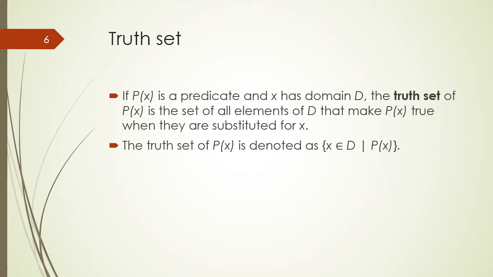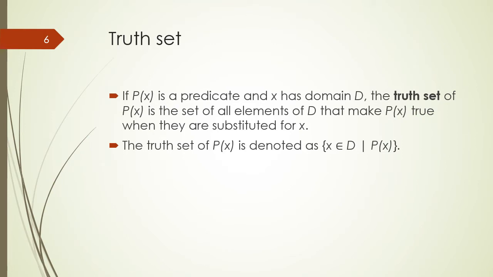When we substitute a value from the domain in place of a variable in a predicate, it becomes a statement. And as you know, a logical statement returns a truth value, and the set of all those values of the domain which return the truth value true is known as a truth set for that domain and for that predicate.